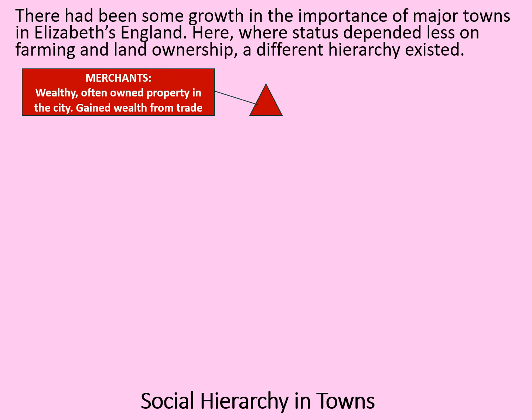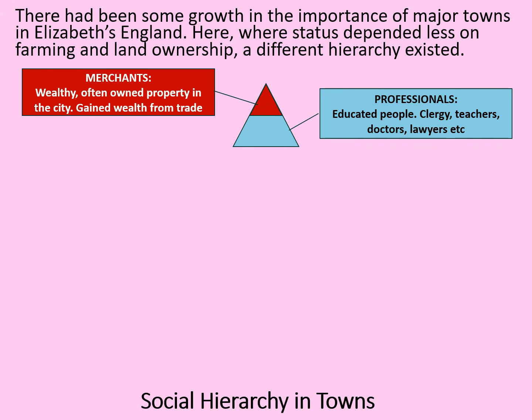Again, a small group at the top. These were the elite merchants. These were wealthy. They often owned property in the city, and they gained wealth from trade. Then a slightly larger section, the professionals. These would have been educated people, for example, the clergy, teachers, doctors, lawyers, and other people who've probably been to university to get their qualifications.